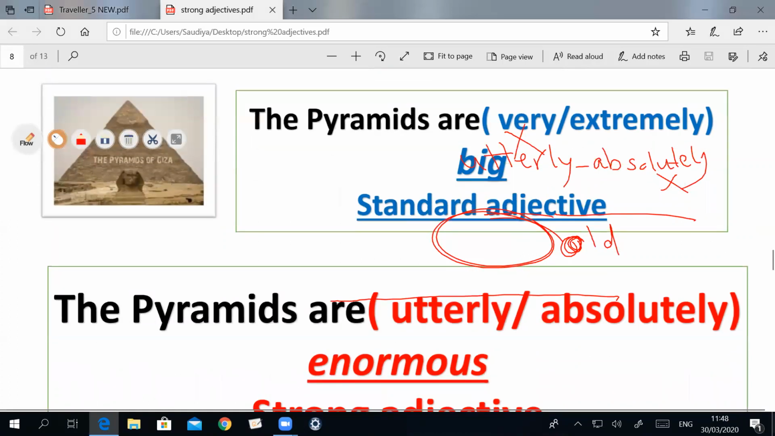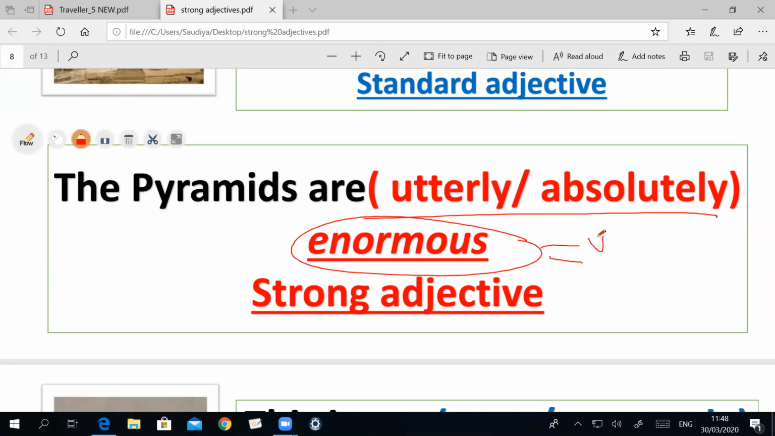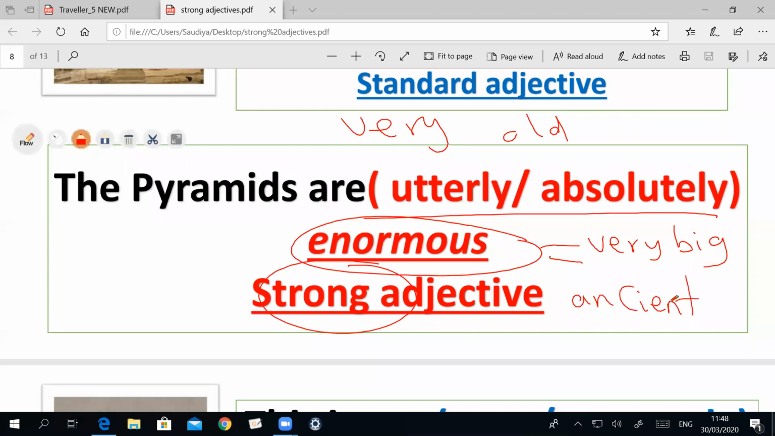How can we describe the pyramids? You can say the pyramids are utterly or absolutely enormous. The word enormous means very big. This is a strong adjective. Of course, I said to you the pyramids were very old. Here you can say the word ancient. Ancient means the same as old, but stronger. With this adjective, we can say utterly or absolutely ancient. Ancient means very old. The next point.